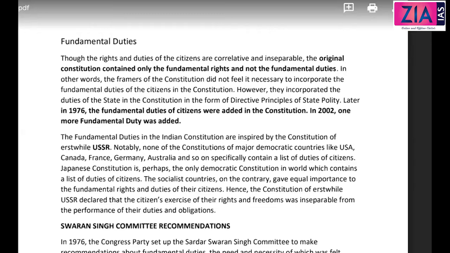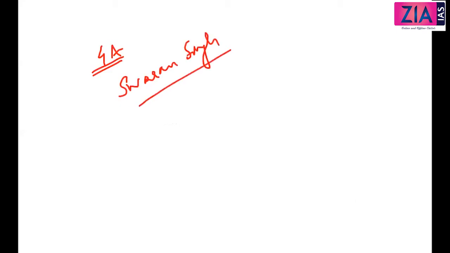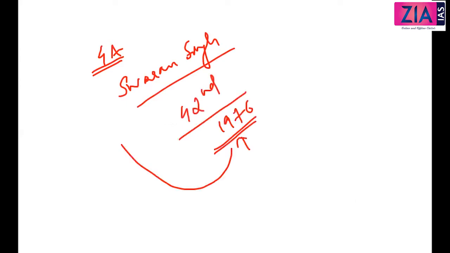And after that, if you have any doubt on directive principles that we can discuss, so that is the agenda for today's session. Okay, so here what you need to know, basically this is very simple. There is nothing much to discuss. Part 4A, which committee recommendation? Swaran Singh Committee recommendation. Okay, the Swaran Singh Committee recommendation was actually accepted by the then Congress government and went for 42nd Amendment, and in that 42nd Amendment added the fundamental duties or the Part 4A.